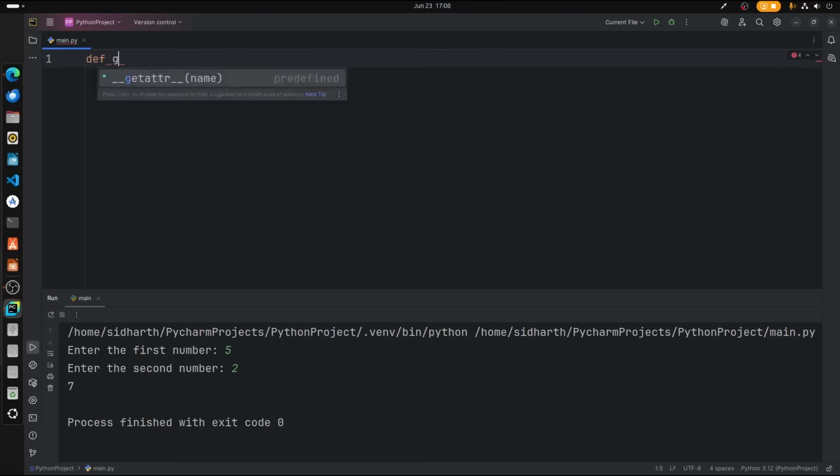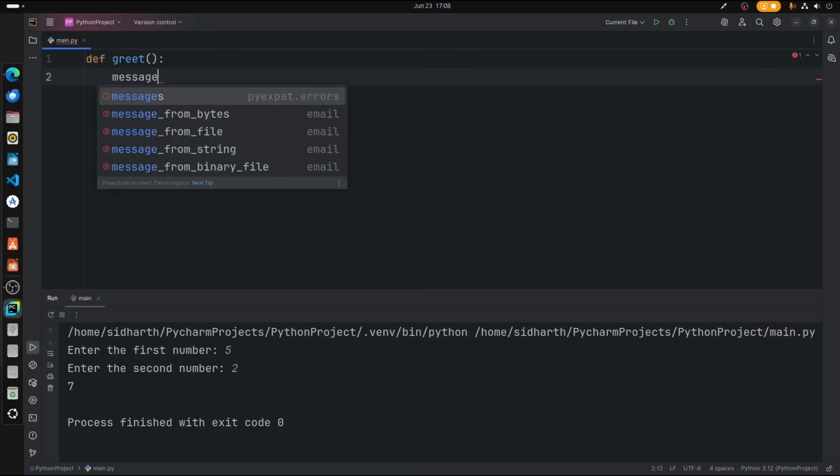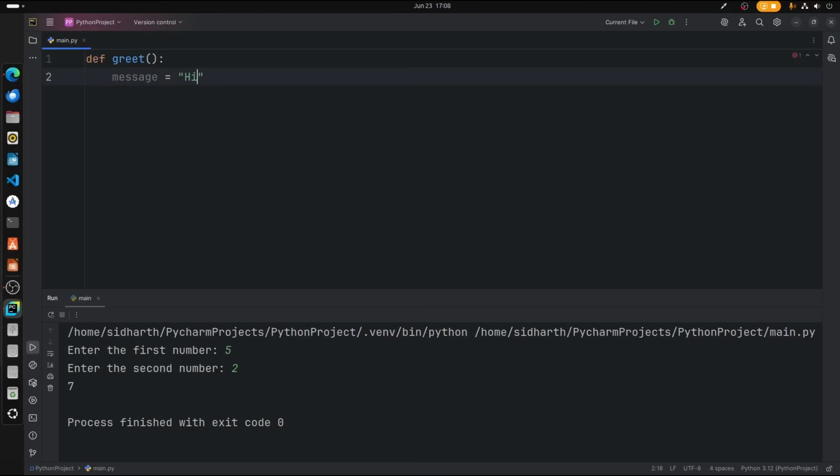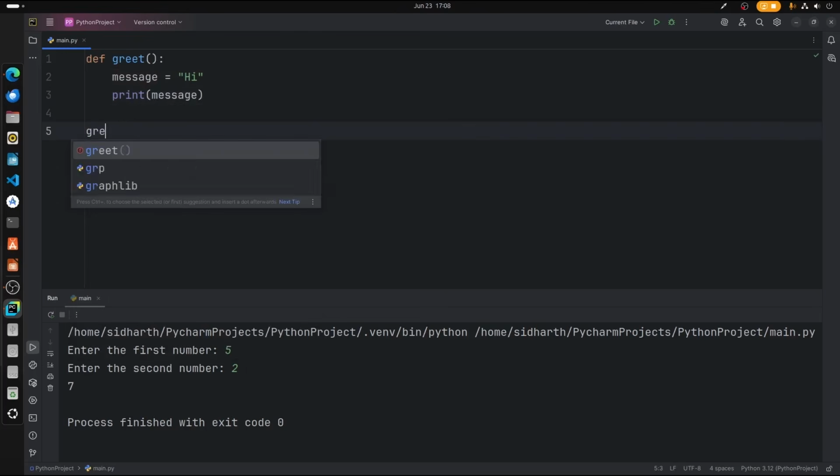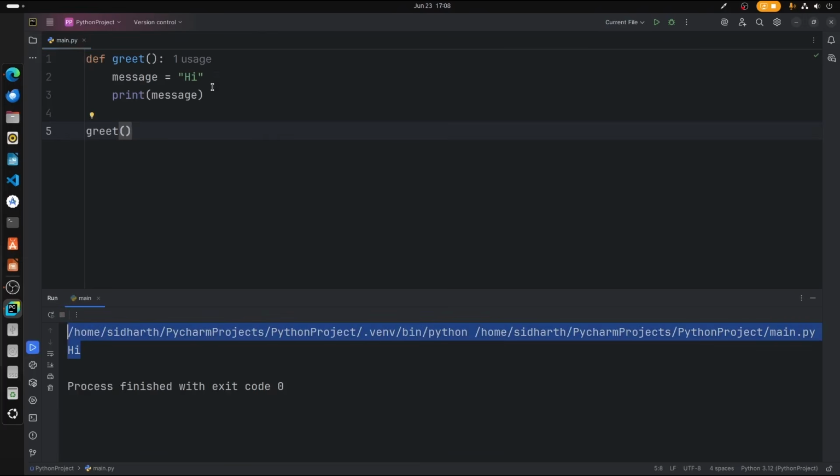So let's create a function called greet. In this case, what we're going to do here is, message is equal to hi. Now print message. If we call this function, we can see hi is printed, because that's the message we are giving to print. And when we call this function, these lines will be executed, right?